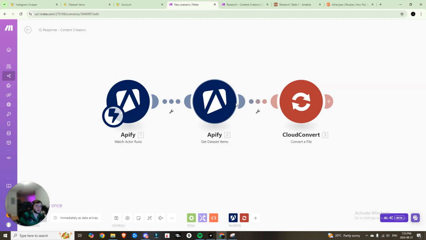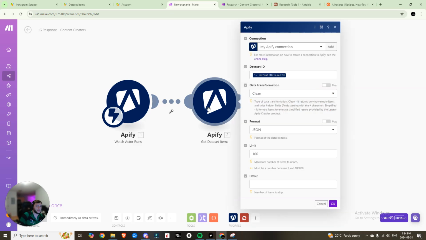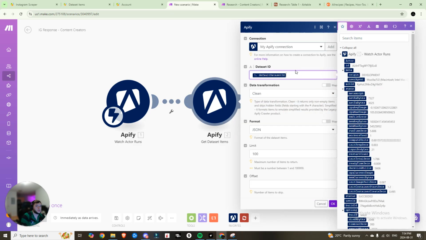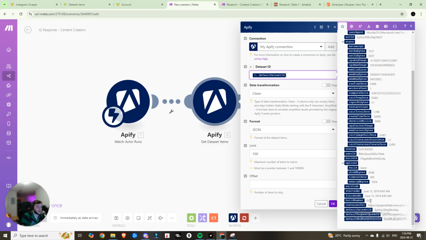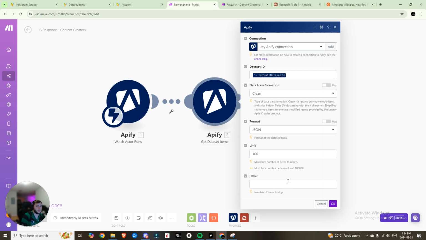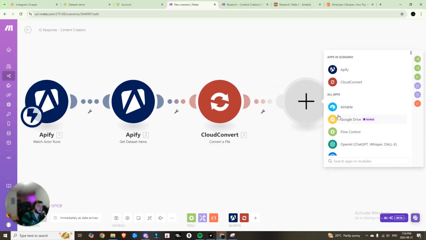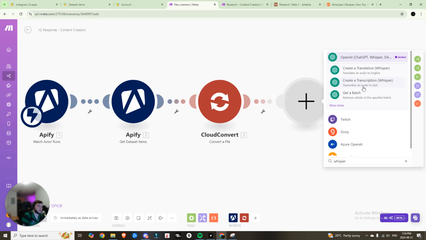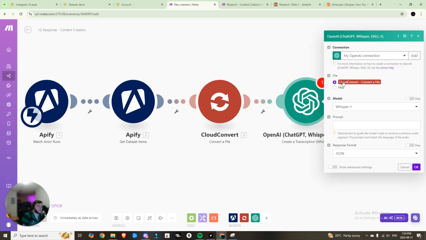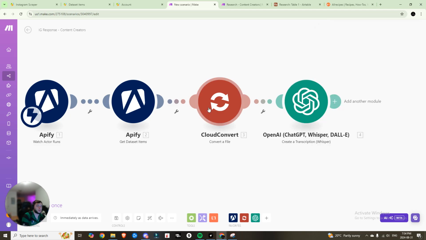And so now what's going to happen is it's going to grab that dataset, right? So we're going to need to grab the default dataset ID right here. You can keep the rest the same, right? And then we're going to convert that file, because we're going to want to take that MP4 format and put it into MP3, just because the file size is much more condensed. And then we'll pass that to Whisper, and Whisper is just going to create a transcription, and it's going to be connected to that CloudConvert file, and we'll hit OK.